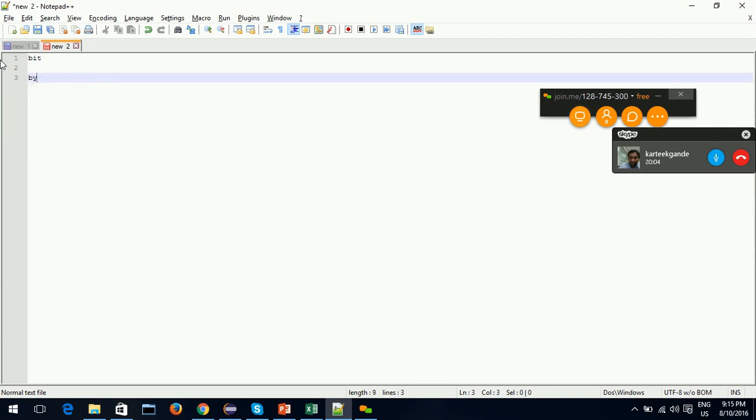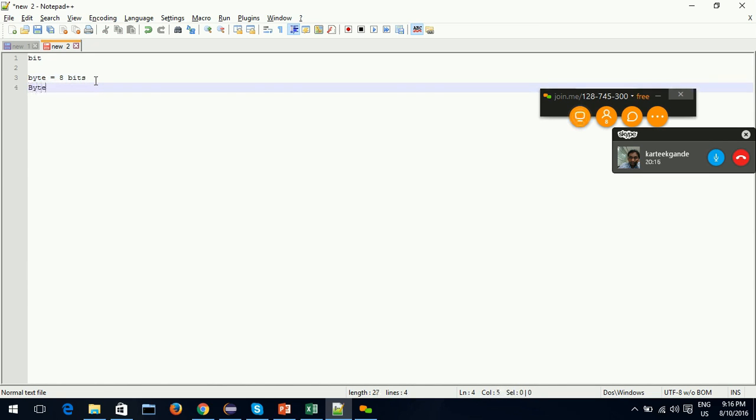A byte equals 8 bits, everyone knows this. We can think of the byte as the smallest memory unit.